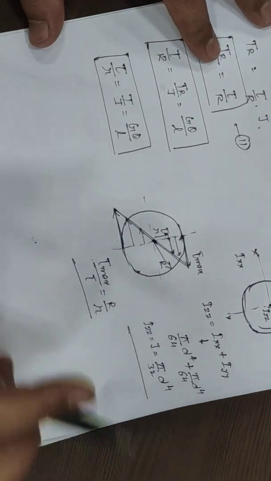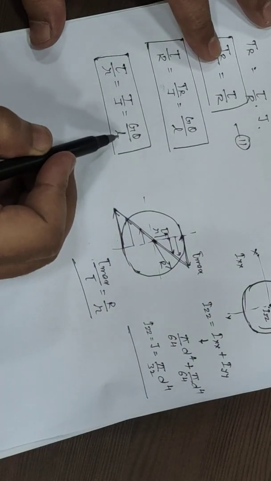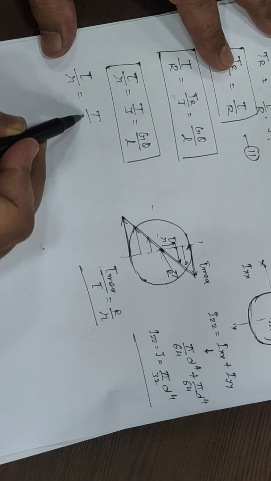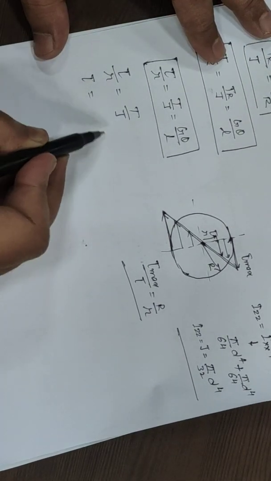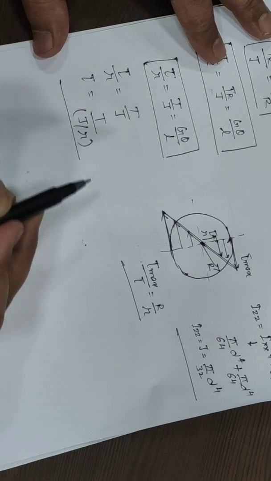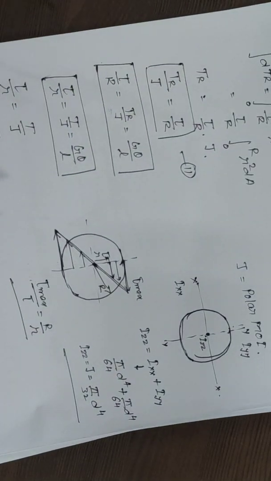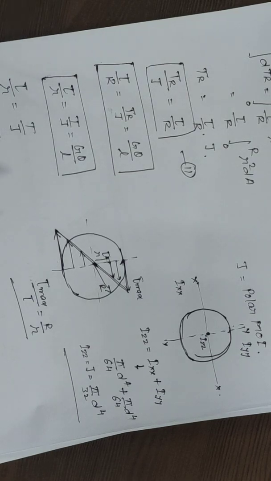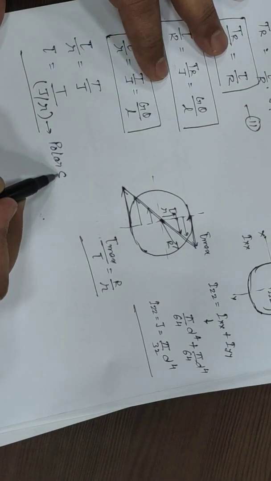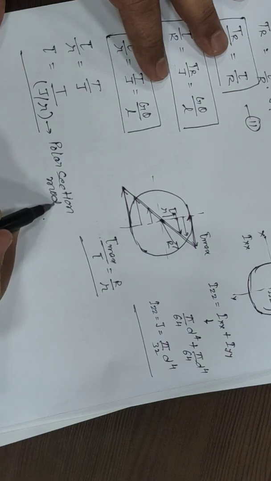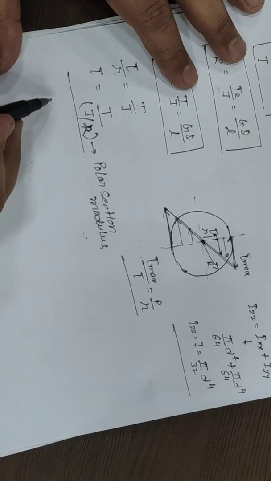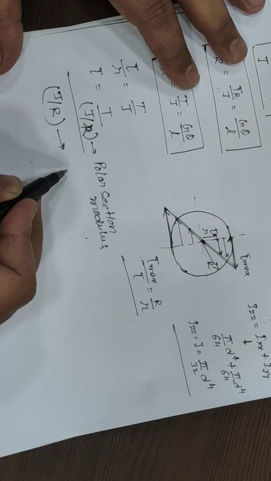There are two terms that are very important, tau by R is equal to T by J is equal to G theta by L. Then we can write the first two terms, tau by R is equal to T by J, then tau is equal to T into J by R, and this J by R is known as, in case of bending we have the section modulus, here we have J by R as the polar section modulus, when R is the maximum value. So J by R is the polar section modulus.